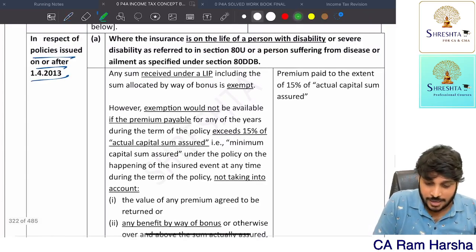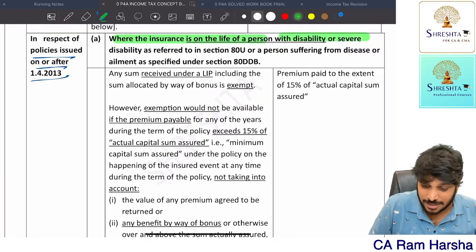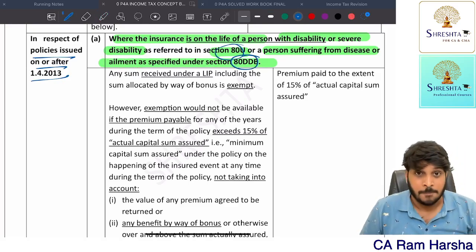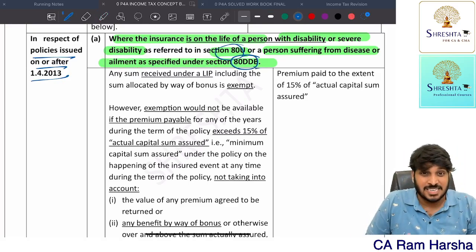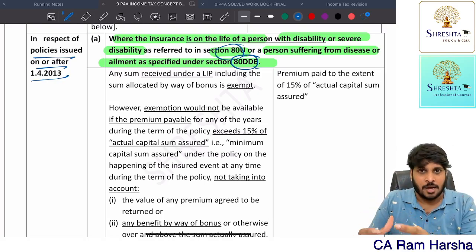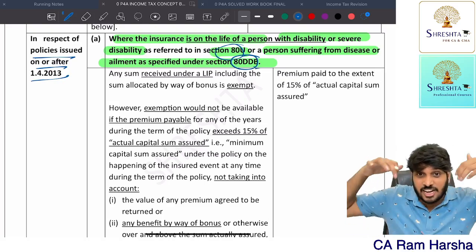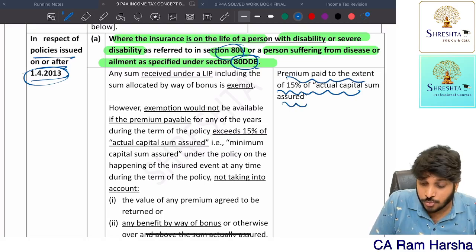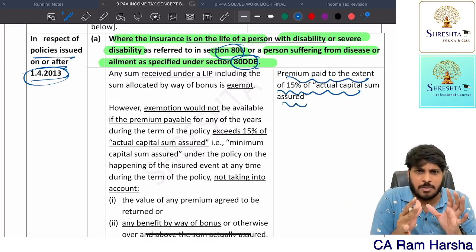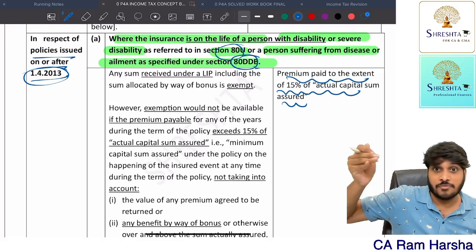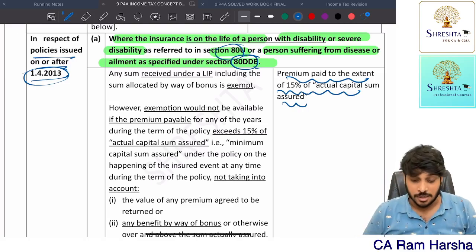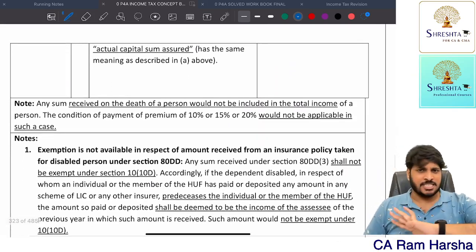Suppose the insurance is on the life of a person with disability or severe disability covered under 80U, or a person suffering from a disease given under 80DDB. Disease also covered, please make a note. If a person is suffering from disability or from a particular disease, and has taken an insurance policy after 2013, then 15% of sum assured is the limit. Whatever premium you paid up to that amount, you will get deduction. If you pay premium beyond that, only up to 15% of sum assured will we give deduction. Are you clear? This is about payment, understood.